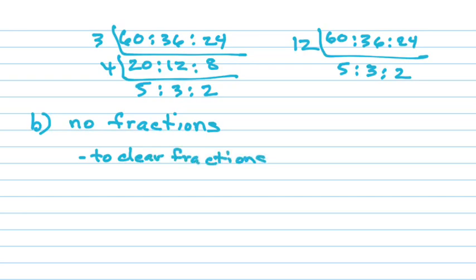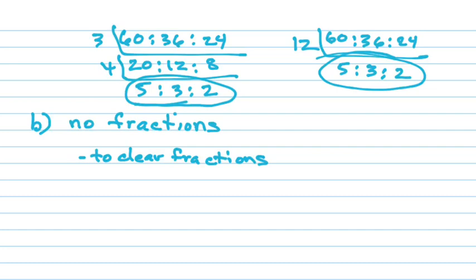because notice here, I made these numbers a lot smaller, didn't I? Than I originally started with. But because I did the same thing to all of them, they're still in the same ratio. I changed the size of the numbers, but I didn't change their relationship to each other. Right? Because I did the same thing to all of them. Well, I can do the same thing with fractions.